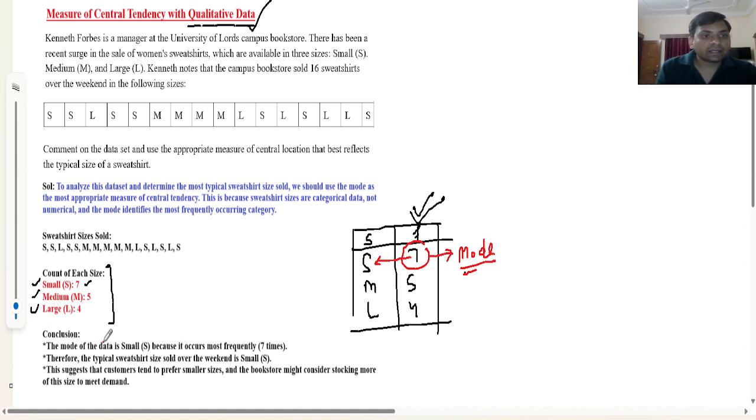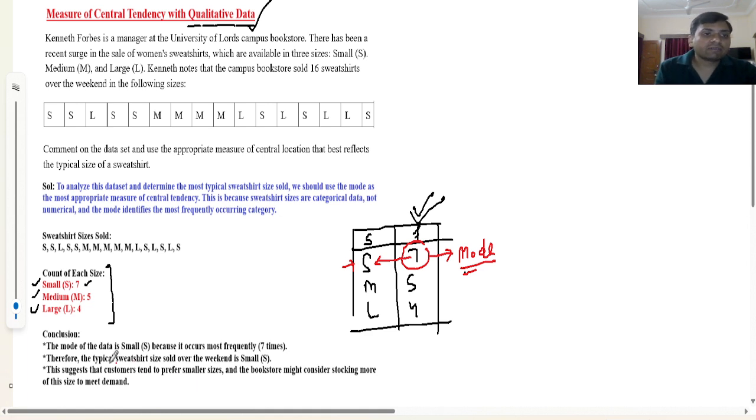Now in the interpretation or conclusion, we will write: the mode of the data is small, because it occurs most frequently, because this small size appears the maximum number of times. That's why we are saying this is the mode. And therefore the typical sweatshirt size sold over the weekend is small.